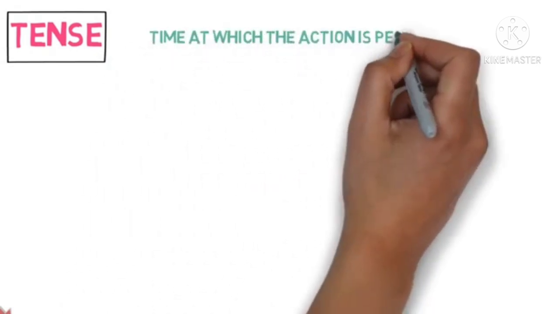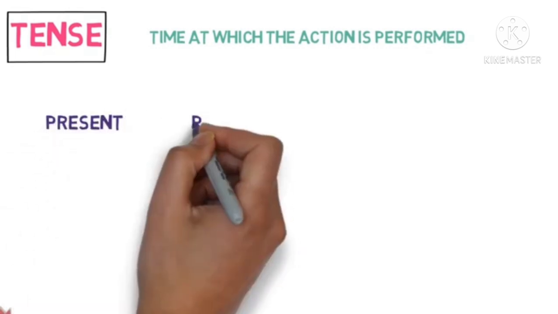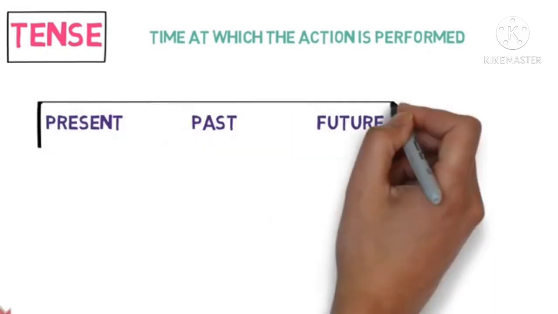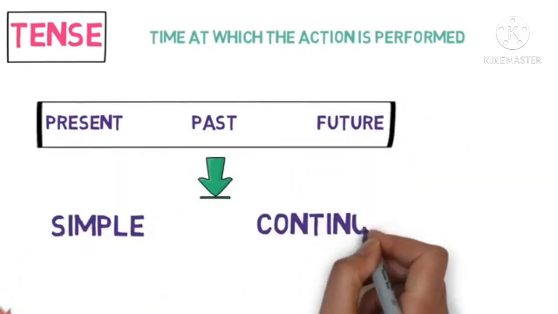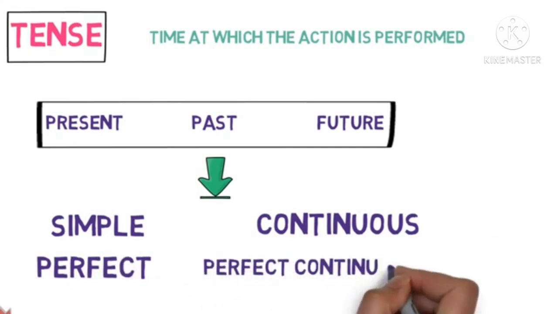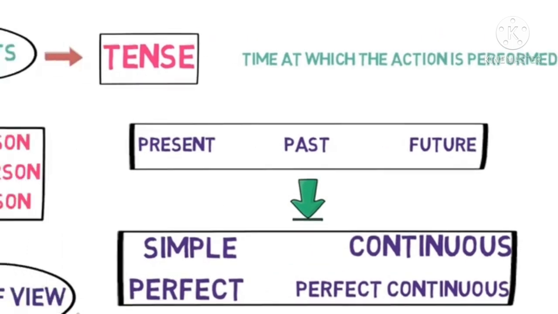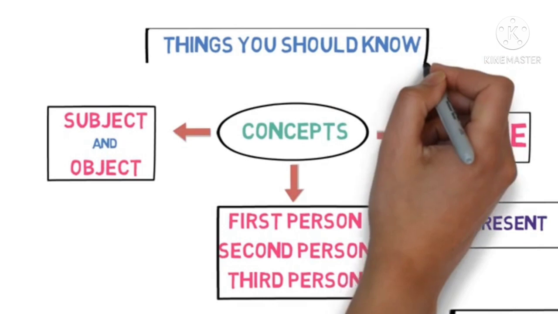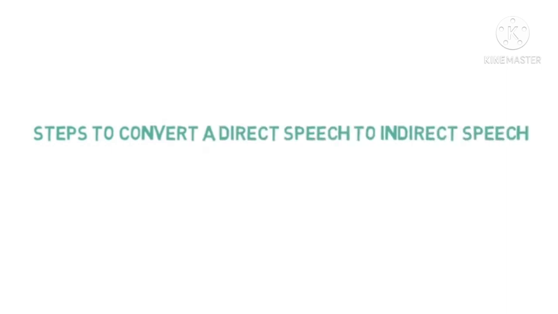Now, let us look into tense. Tense denotes the time at which the action is performed. Basically, there are three types of tense: present, past and future. Again, each is subdivided into simple, continuous, perfect and perfect continuous. So, these are the things which you have to know clearly before converting direct into indirect speech.